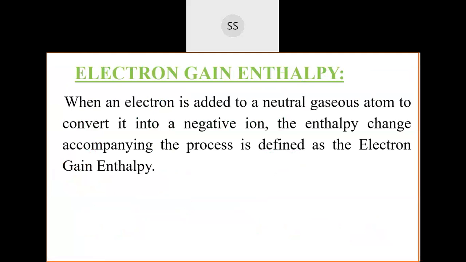Yes, now I'll go for the next one: electron gain enthalpy. It's opposite to ionization enthalpy. Electron gain enthalpy is when you are adding an electron to a neutral gaseous atom. For example, if I have X as the gaseous atom and I add an electron and convert it into a negative ion, that is X minus ion. How much energy will be released or absorbed when it takes that electron and gets converted to a negative ion? That enthalpy change is called electron gain enthalpy.